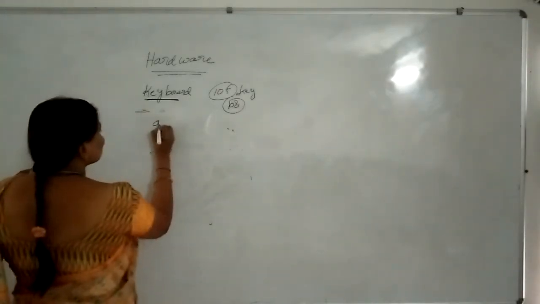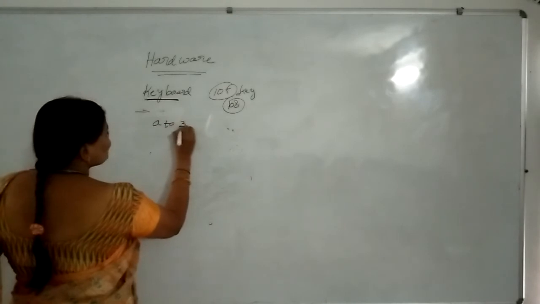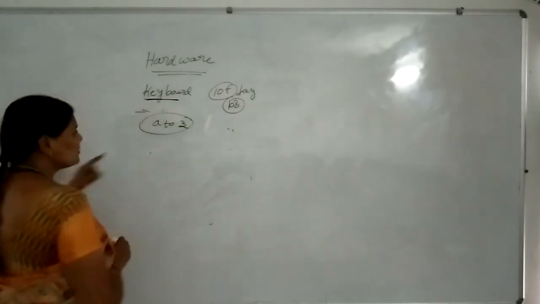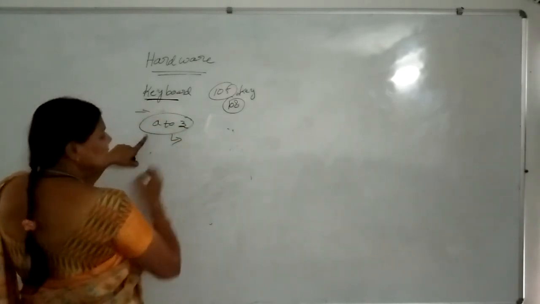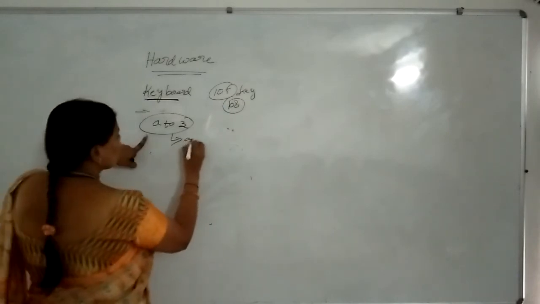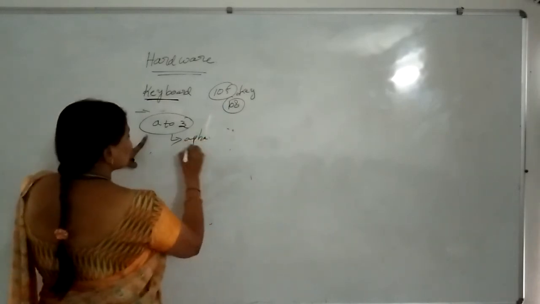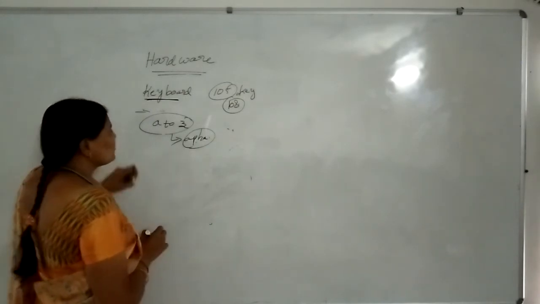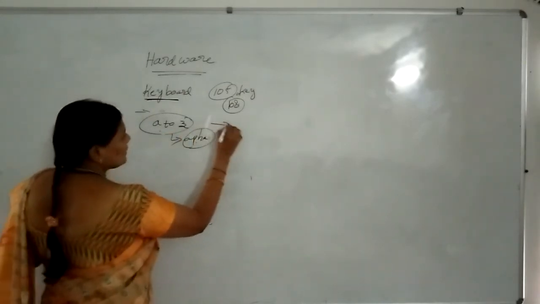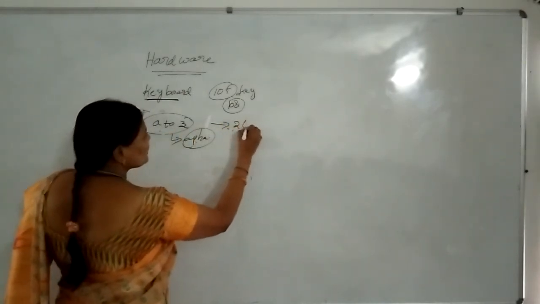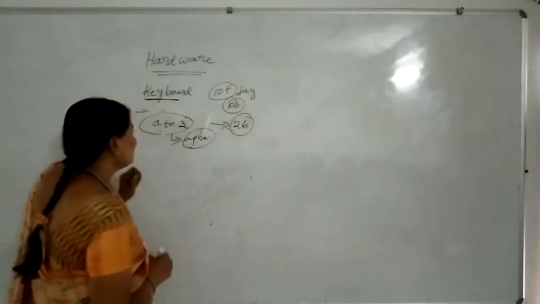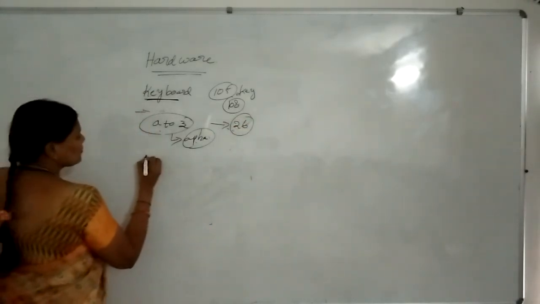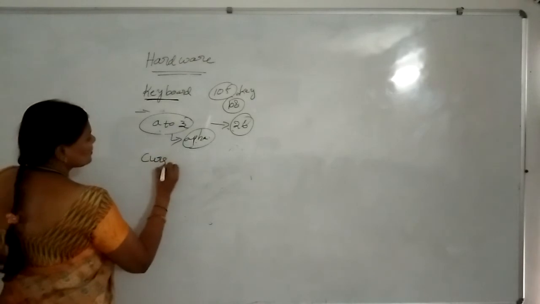Next keys will be A to Z. By using A to Z we are going to enter data. Which type of data? Alpha, which means characters. If you want to enter text data, how many alpha keys are there? 26. Apart from these we are going to use the cursor keys.